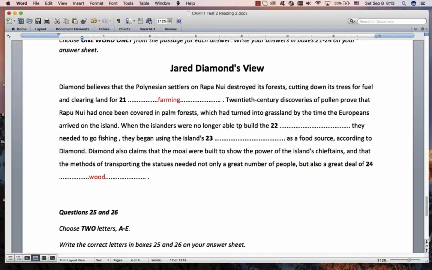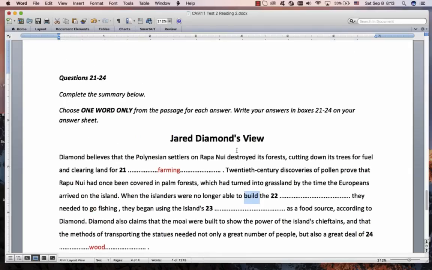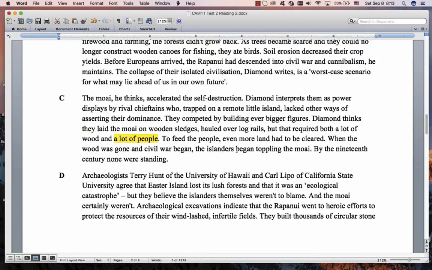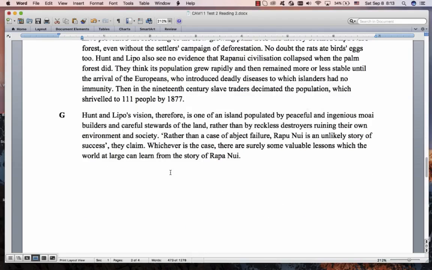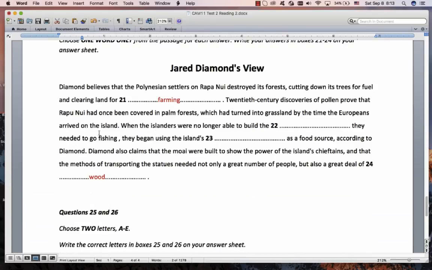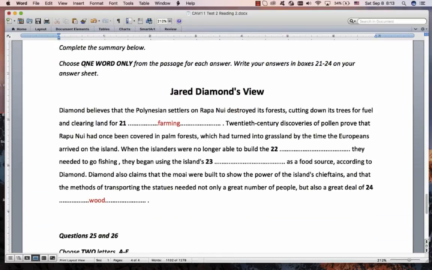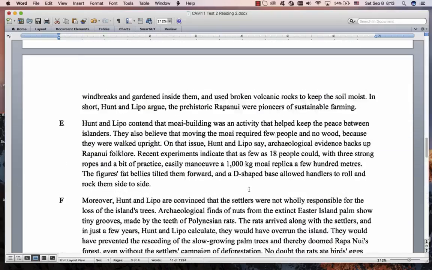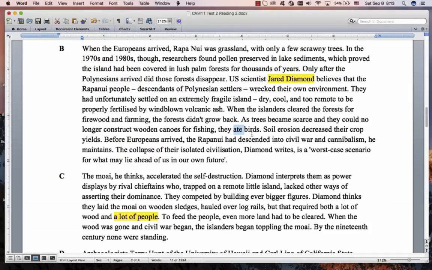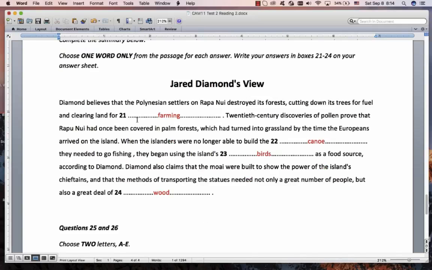When the islanders were no longer able to build, can you remember the synonym for build? Build is construct. What did they build? They constructed wooden canoes for fishing. Build which they needed to go fishing. So this is wooden canoes, but we only have one word, so only canoes. Canoe. It's like a one-man boat. Great, and I already know what this is. They began using the island something as a food source. So if you use something as food, what do you do with it? You eat it. They ate birds. Okay, it was easy. 4 easy marks.